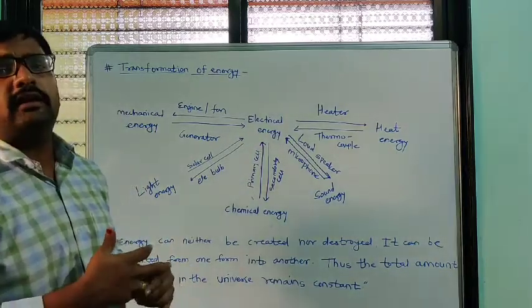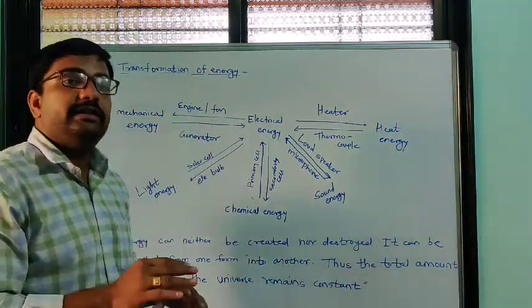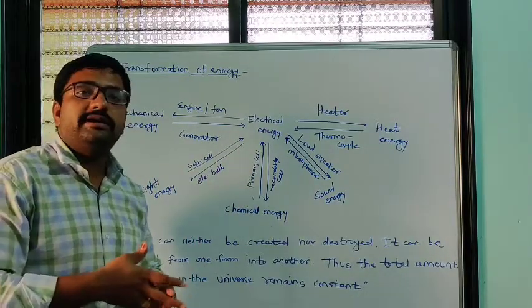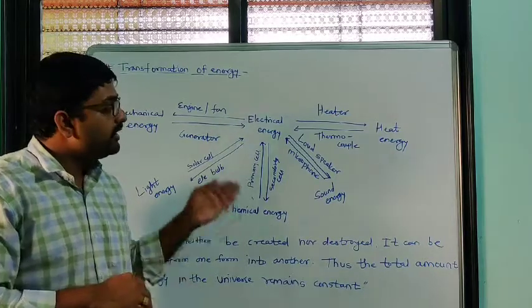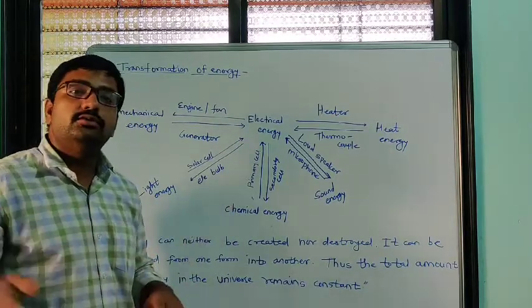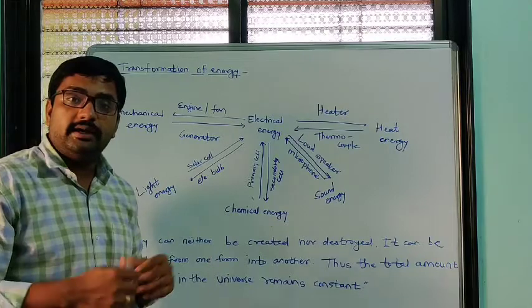In such a way, initially the whole energy is stored in a dam as potential energy. Now, with the help of various machines, we convert it into different types of energy.